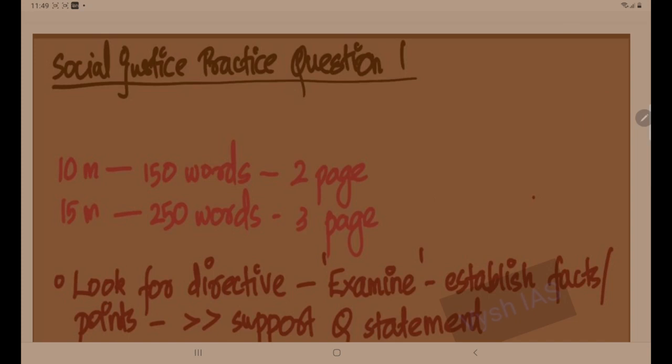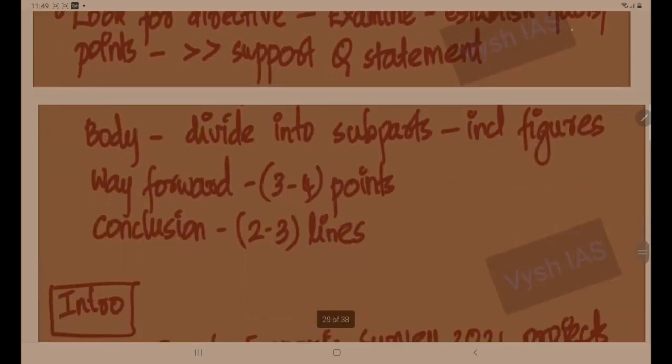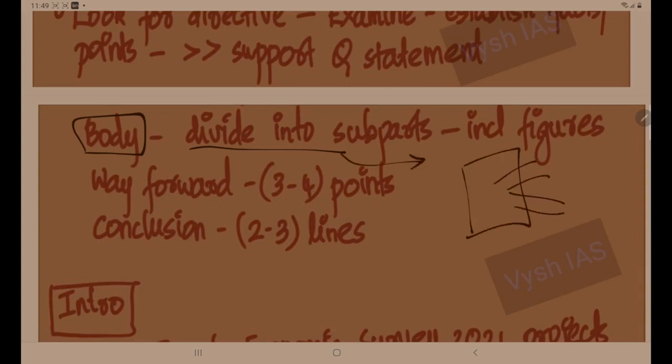Having done with the introduction, you have to move into the body part. Body part, you can divide into subparts, so the examiner will not have to look for the points in your answer. The answer will look organized if you give some subparts. Here you can include figures, graphs, flow charts, etc.